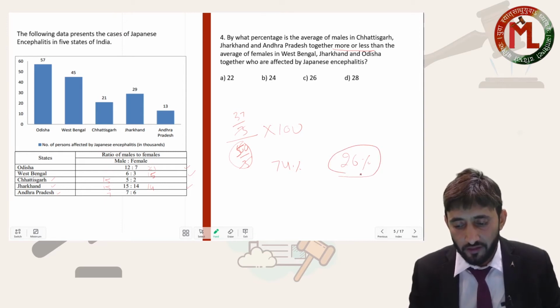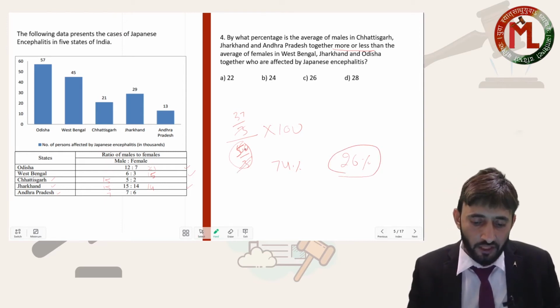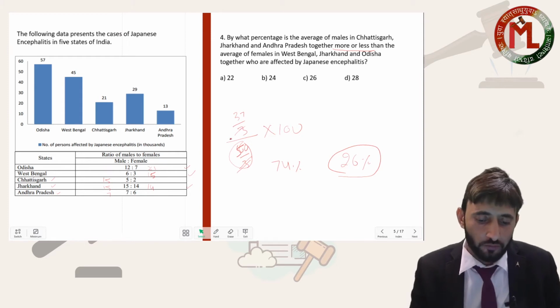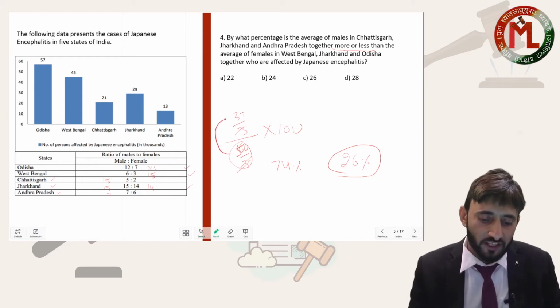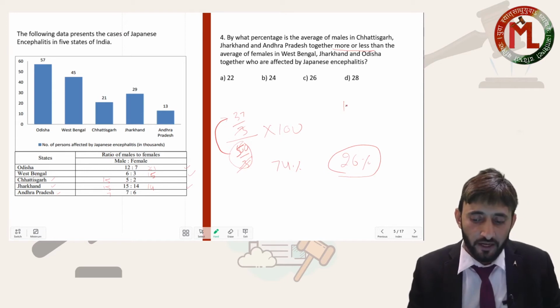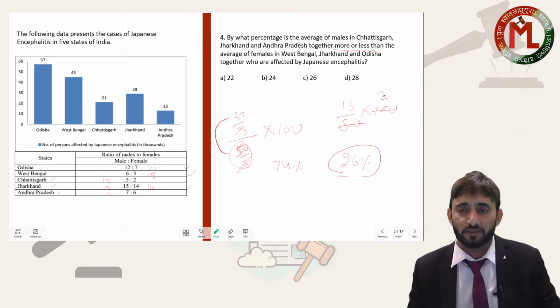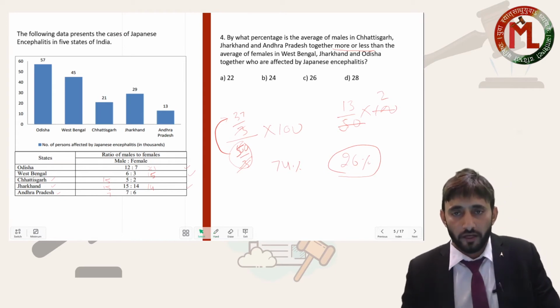This is one way. The second way is, these 3 will get cancelled, and I can assume that there are 37 males and 50 females. So how much less here? There is 13 less. 13 less upon 50 into 100. So what will be the answer? 26%. In this way also you can answer this question. I hope you are getting it.